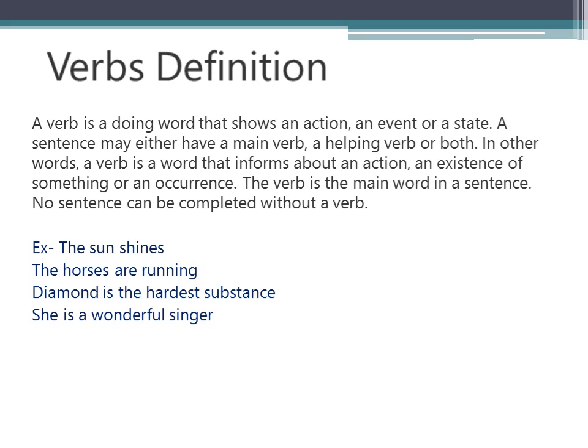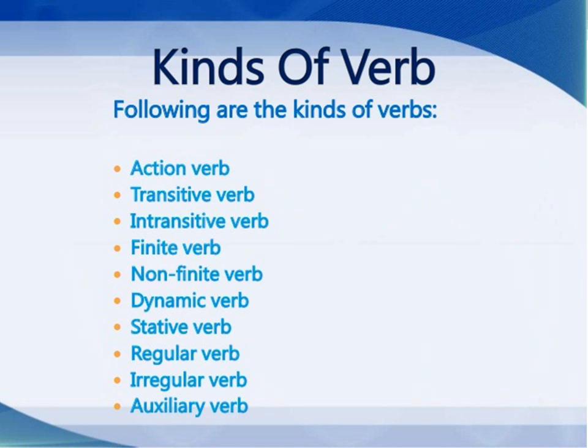And of course the helping verb here is the "is", and "she is a wonderful singer" is a factual description. So "is" is playing the part of a verb. Now let's move to the next slide. So here you can see the different kinds of verb which we have already discussed also.